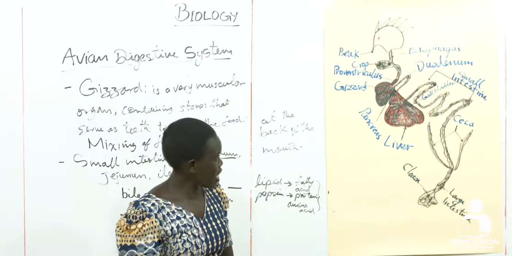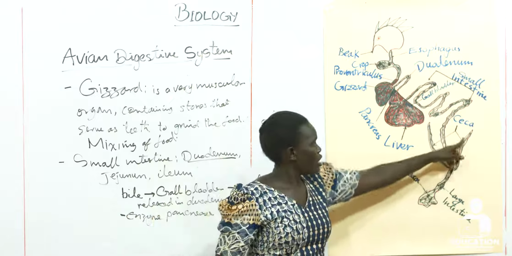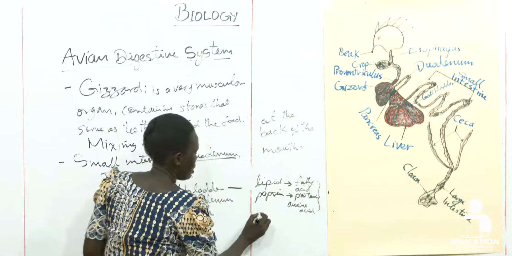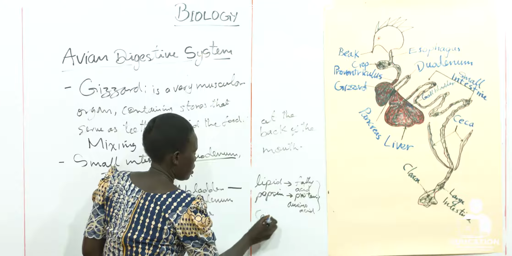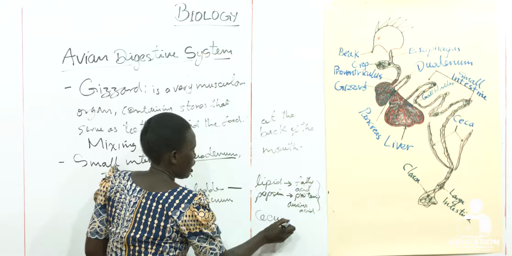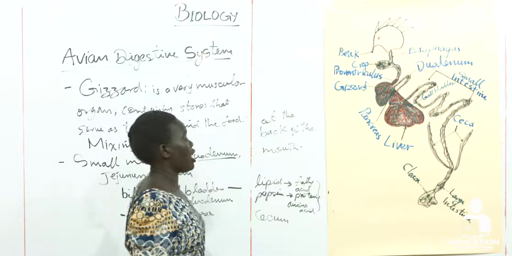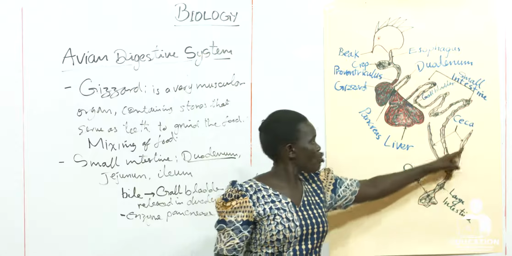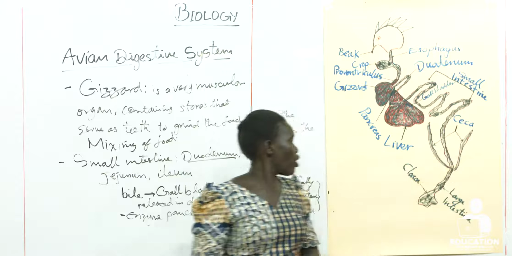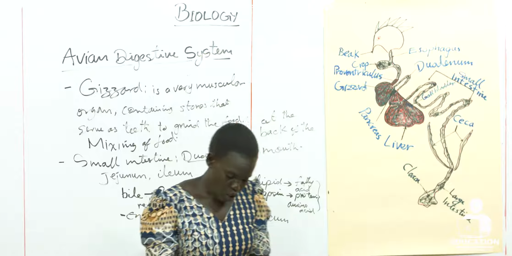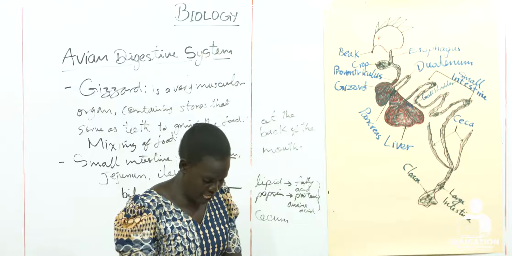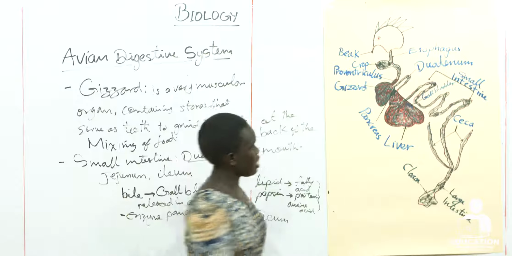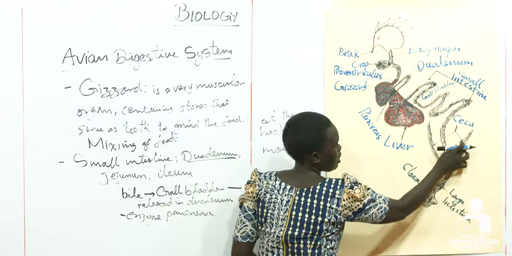Then coming to the ceca. The singular form is cecum. And cecum is a part of the large intestine. But in the bird we find two of them. That's why I call them what? Ceca. That's the plural of cecum. So this is located where the small and large intestine join. What happens in these two parts?